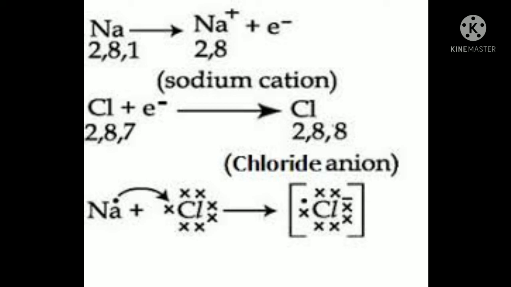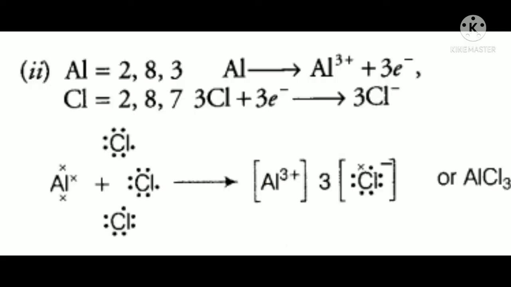Then Cl has 2, 8, 7. To come into a stable state, what will the Cl do? It will take 1 electron. The Na has given 1 electron, isn't it? So the Cl will take that electron. If you are giving out the electron, give it to me, so Cl has said in that way. So the Cl has taken that electron and it has become stable, 2, 8, 8. So now see how it is formed. Na, 1 electron has gone to Cl, and then it is the full configuration of Cl negative. Okay. So this is the formation of NaCl. Na is not written here, sorry, students.